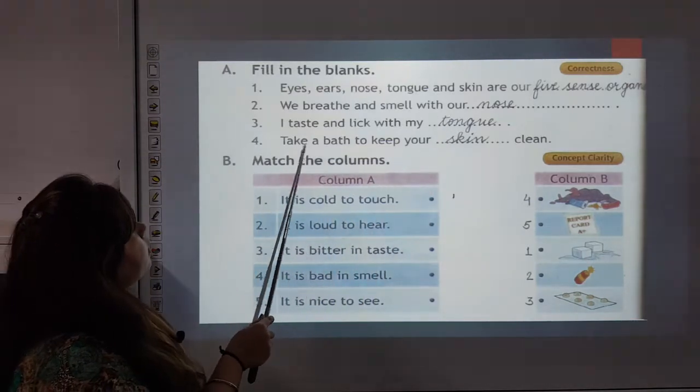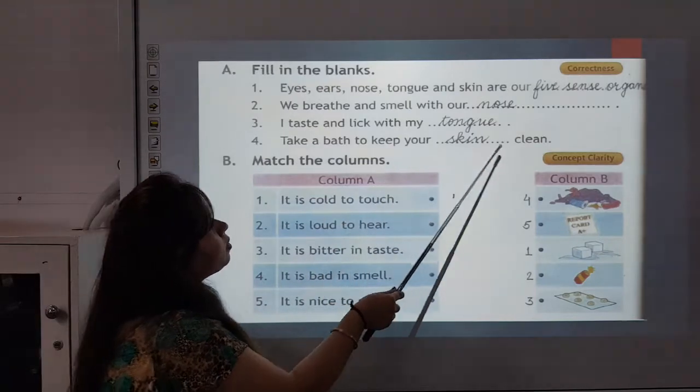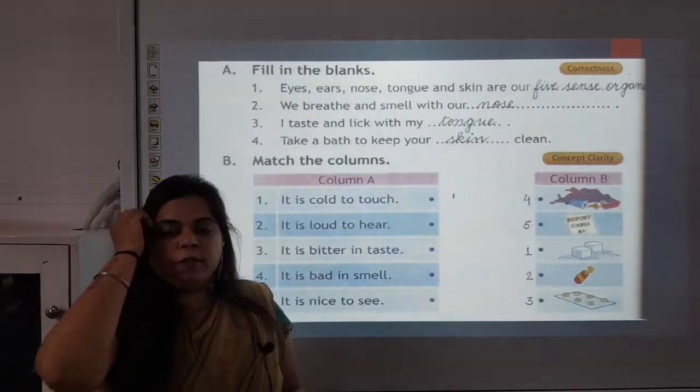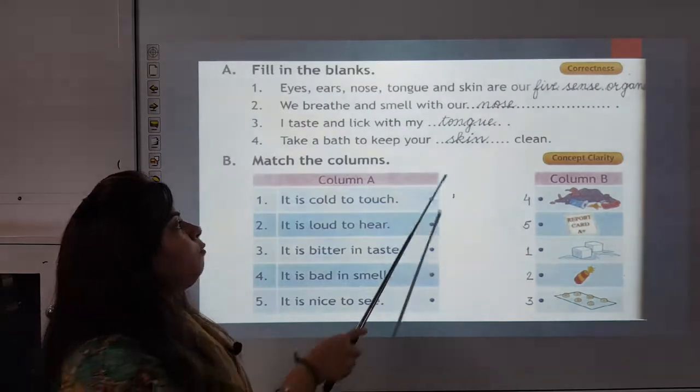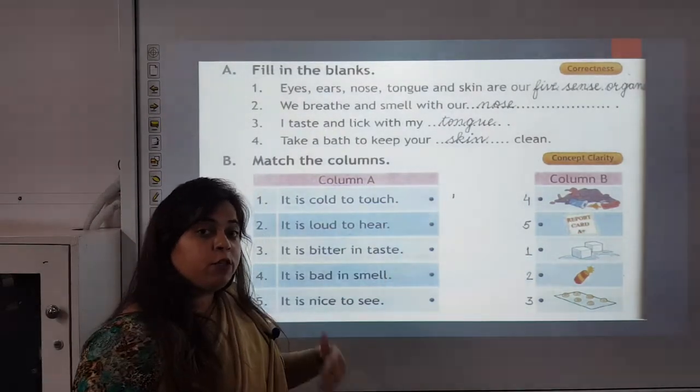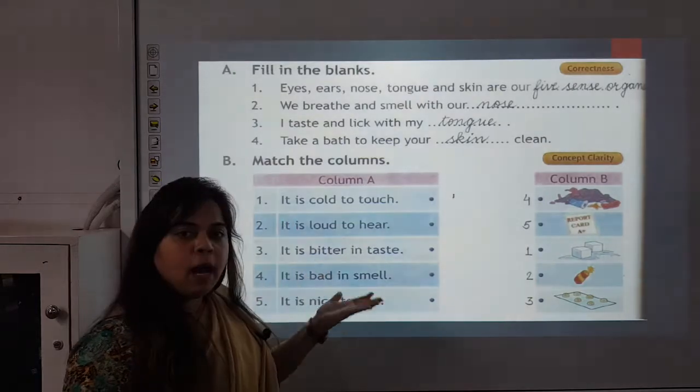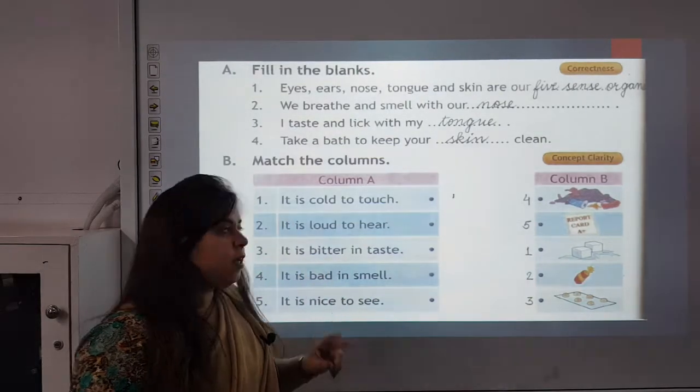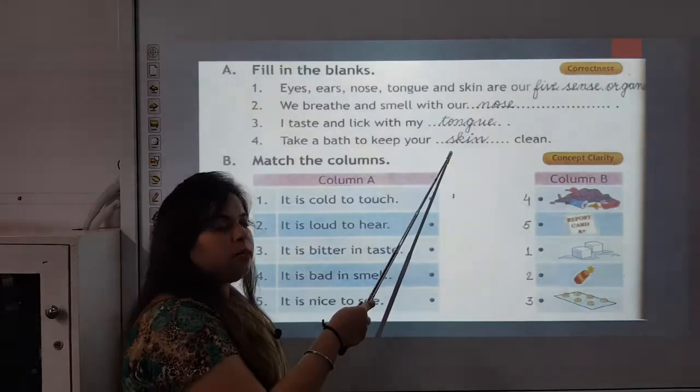Number 4, take a bath to keep your dash clean. What should we keep clean? We should keep our skin clean. And for keeping our skin clean, what should we do? We should take a bath daily, twice a day. So the answer is skin.